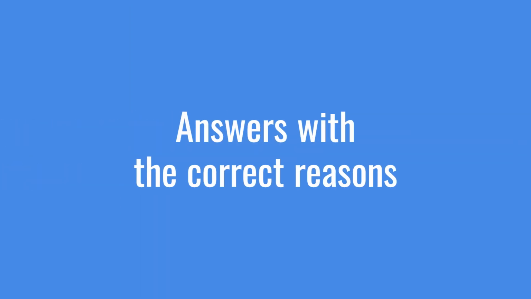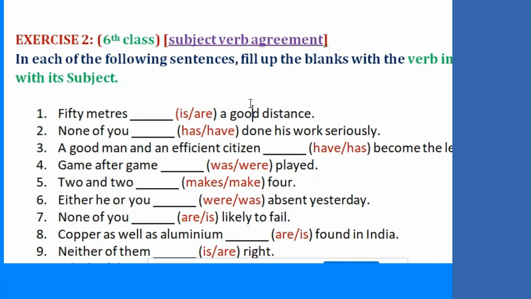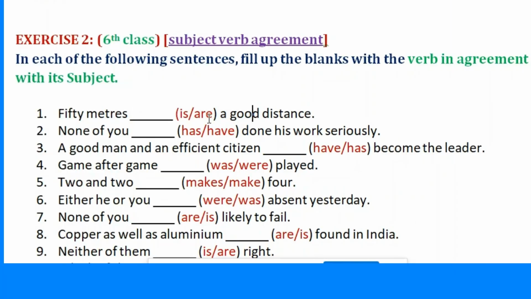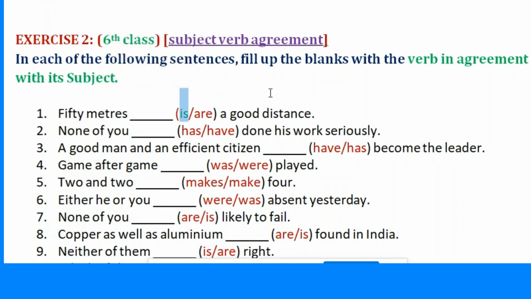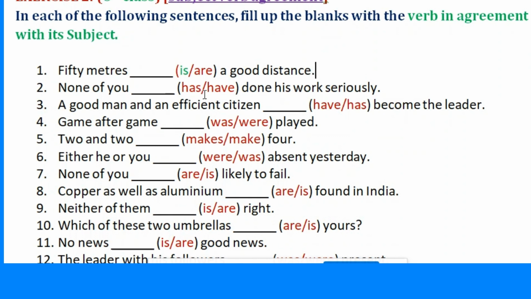Here are the correct answers for exercise 2, along with the explanations for each. Exercise 2 answers. 1. 50 meters is a good distance. 50 meters is a singular measurement treated as 1 unit, so we use is. 2. None of you has done his work seriously.